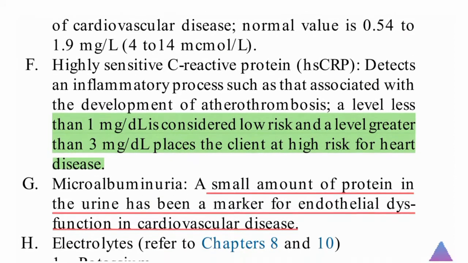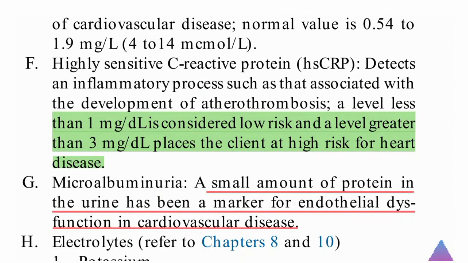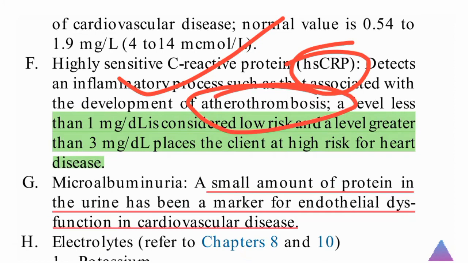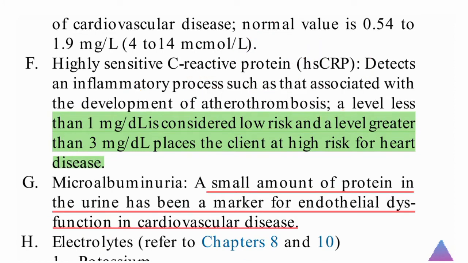Now coming to highly sensitive C-reactive protein, HSCRP. What is it? It detects inflammatory processes, such as those associated with the development of atherothrombosis. That means it is a highly reactive protein, detected when inflammatory processes occur, such as thrombus formation in the arteries, atherothrombosis. A level less than 1 mg per dl is considered low risk.